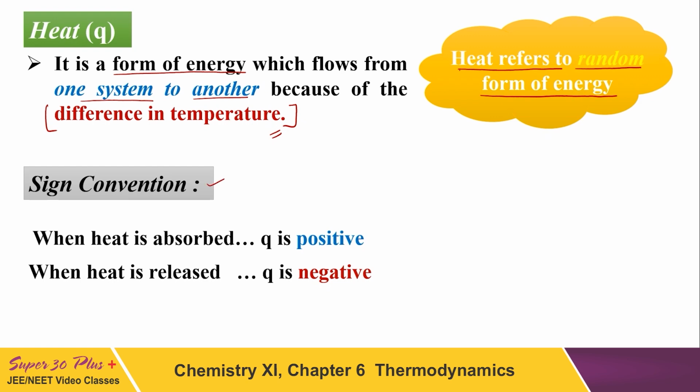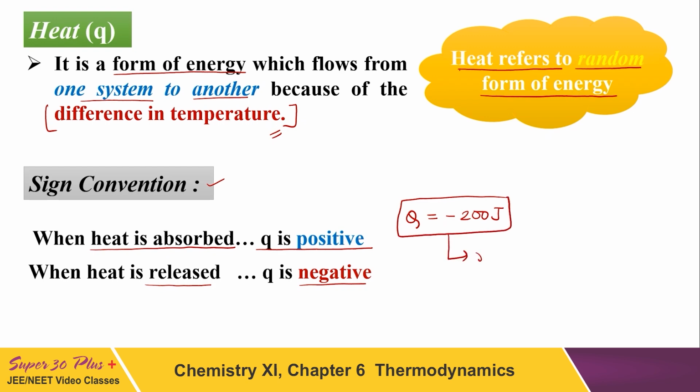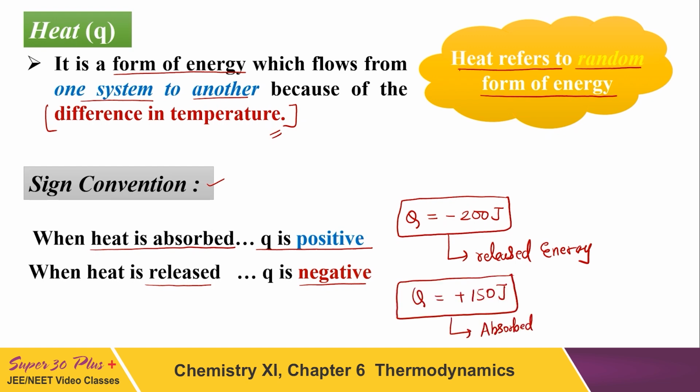And what is the sign convention of heat? See, when heat is absorbed, positive sign is given. And when heat is released, it is given a negative sign. So if someday I say Q is equal to minus 200 joule, then it is understood that this heat is released. On the other hand, if I say Q is plus 200 joule, then it is understood that this heat is absorbed.